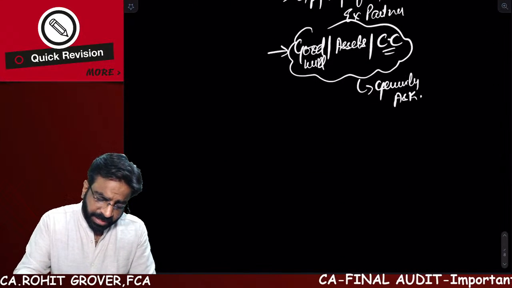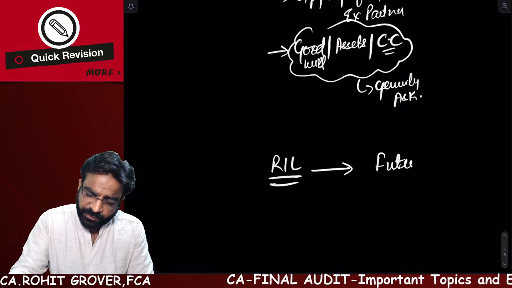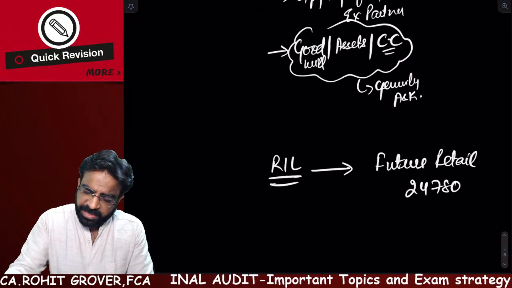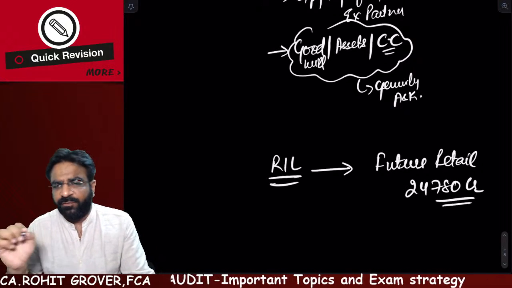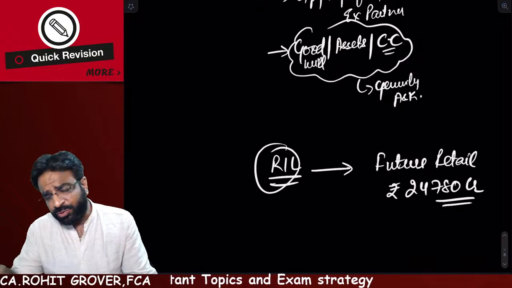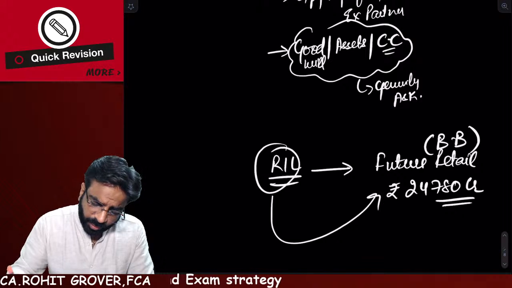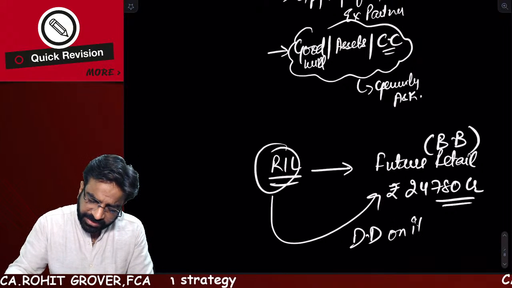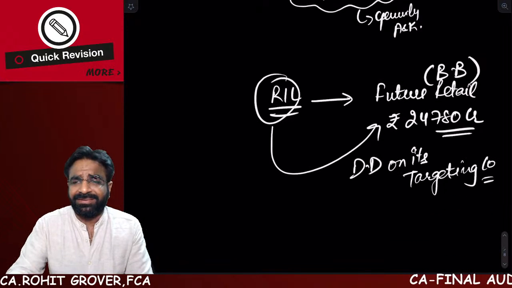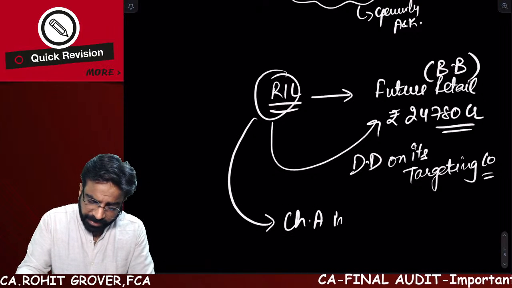Now say for example, Reliance India Limited, I'll give a recent example. Reliance India Limited recently acquired the future retail business, am I correct? For 24,780 crores. This is the deal amount. Now Reliance is paying a huge money to the future retail, means Big Bazaar. Don't you think that Reliance would like to carry out the due diligence on its targeting company?